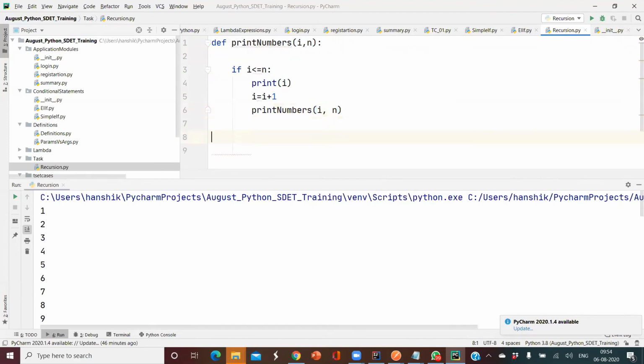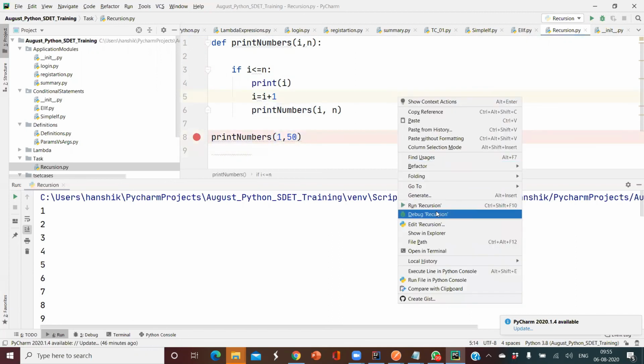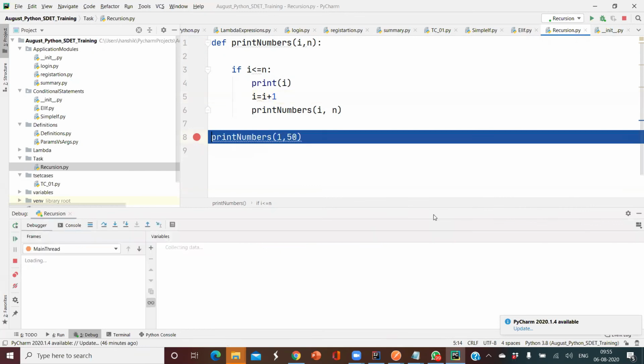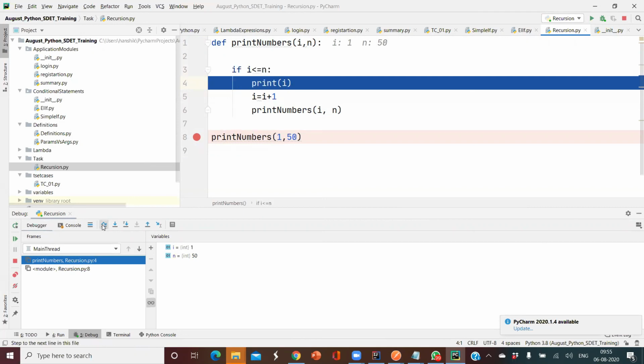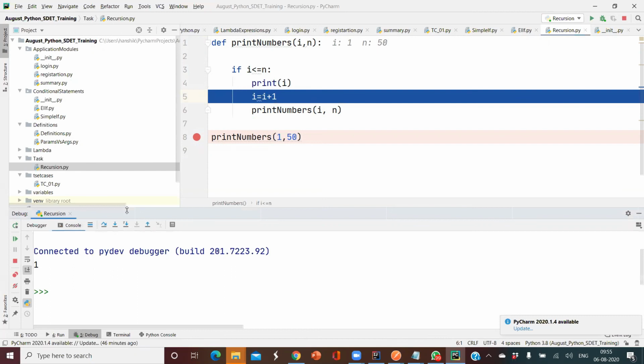Now I'm going to call my print numbers with starting position 1 and ending position 50. Now see here how the loop is going to execute, how the recursion is going to happen. So i is going to be replaced with 1, n is going to be replaced with 50. Let me go inside. Now i equal to 1, n equal to 50. So 1 is less than or equal to 50, right? It's true, so it will come inside and print the i value 1.